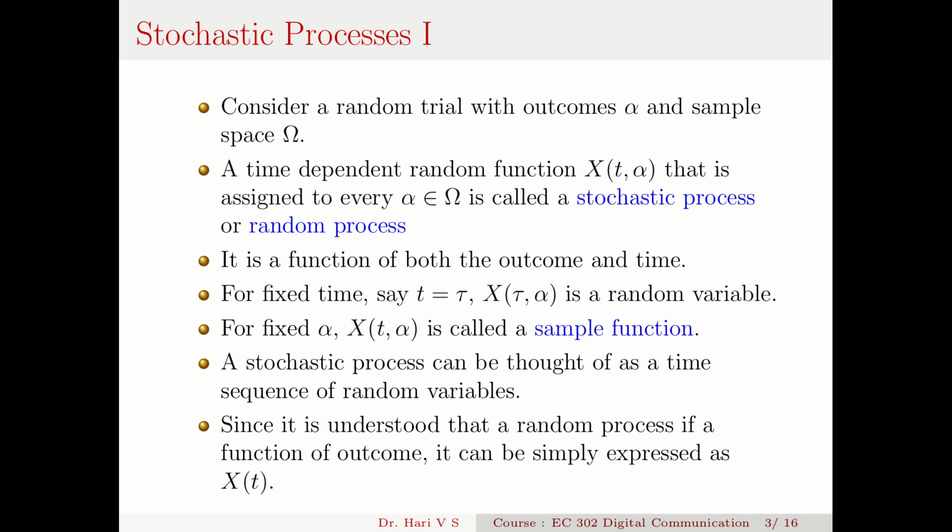So it is always understood that the random process is a function of the outcome. So this alpha is always understood. Instead of x(t, alpha), for brevity, we can say x(t). A stochastic process can be written as simply x(t). It is understood that it's a function of alpha too.